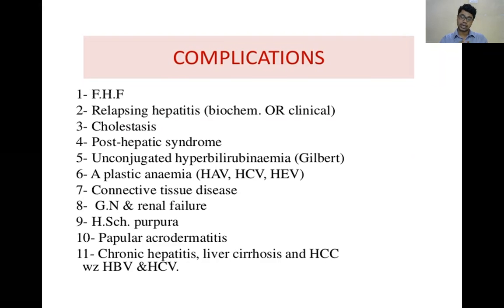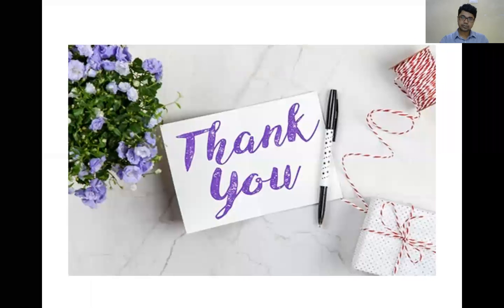About the enzymes and antibodies, if possible, read all about the enzymes. What are the enzymes? Liver enzymes, liver synthetic markers, cholestatic markers. These are also important for hepatitis. So this is all about hepatitis. Okay. Thank you.